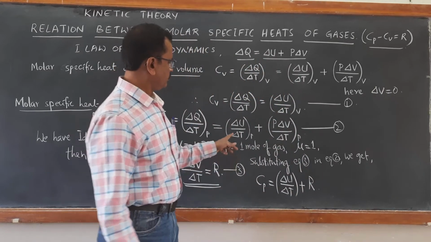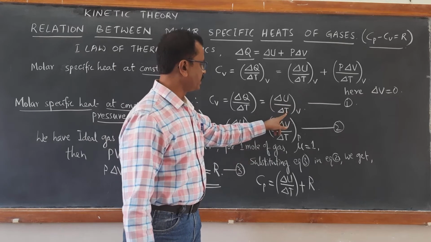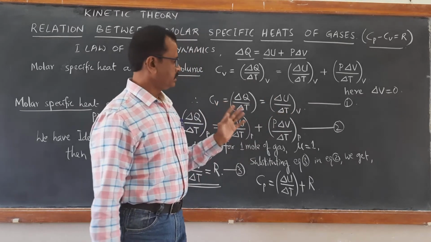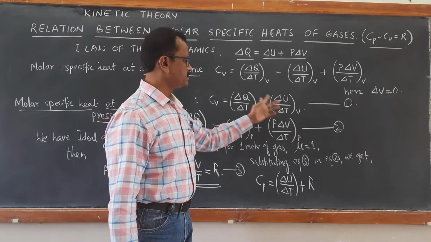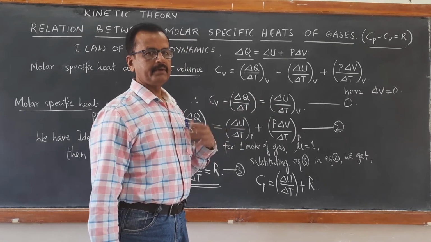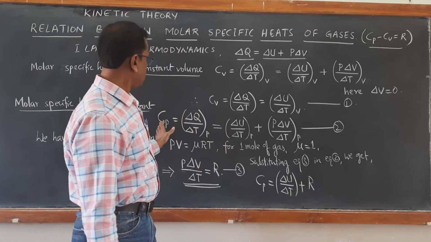And we know that whether it is delta U by delta T at constant pressure or at constant volume, it has the same value, because change in internal energy does not depend on pressure or volume. It depends only on the amount of heat supplied.